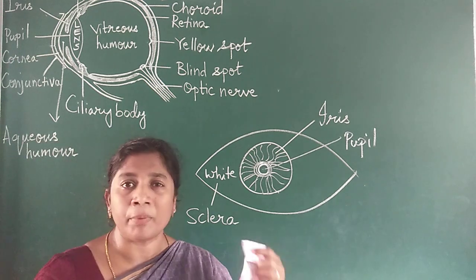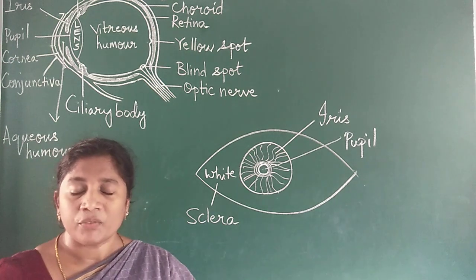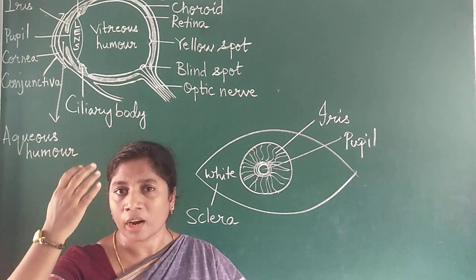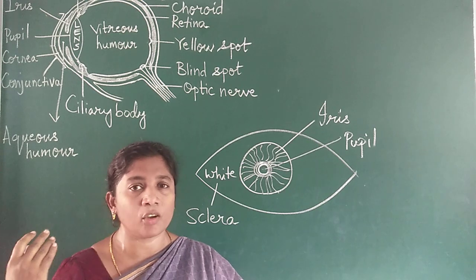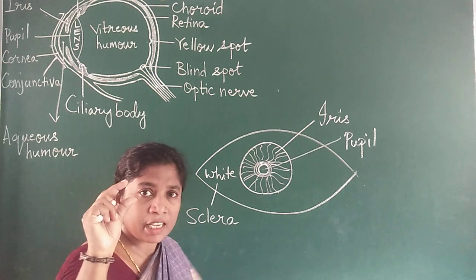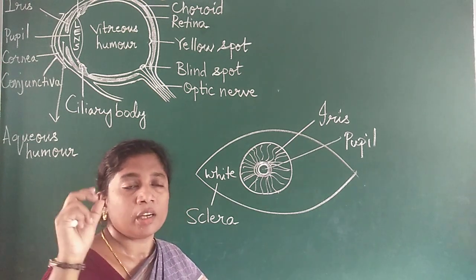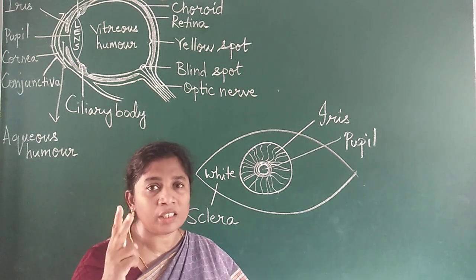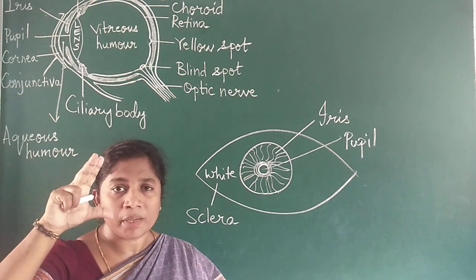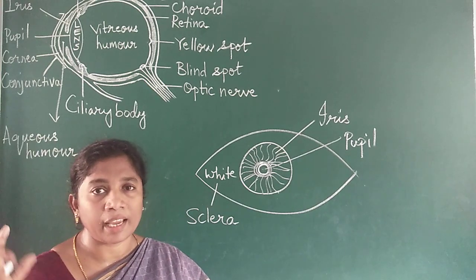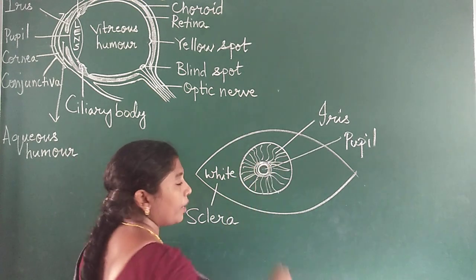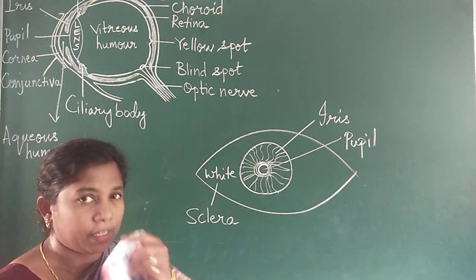When it is very bright, this bright light entering your eyes can spoil the cells inside your eye. So the size of the pupil will constrict. You must learn two words now, dilation and constriction. Dilation means to widen up. Constrict means to become smaller in size. So the pupil will constrict when you don't need enough light.